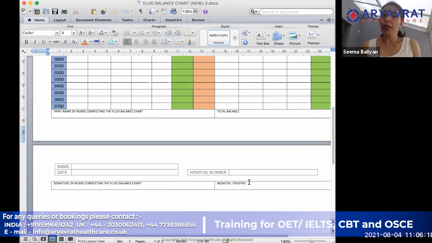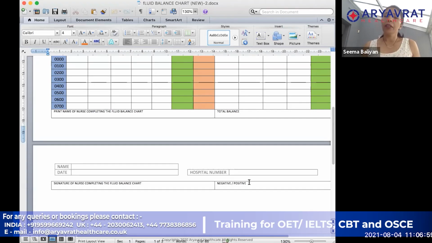It is not like it is a silent station. So you will be given 3 sheets of paper, just in case you have made a mistake in one sheet, then you can start again on the second sheet or the third sheet. So you will be given 3 sheets, and you will be given 15 minutes to complete this. In the end, the examiner will ask you which sheet you want to submit. So you can choose which is your best and final sheet, and you can give just that one to be checked. The others are not going to be marked.